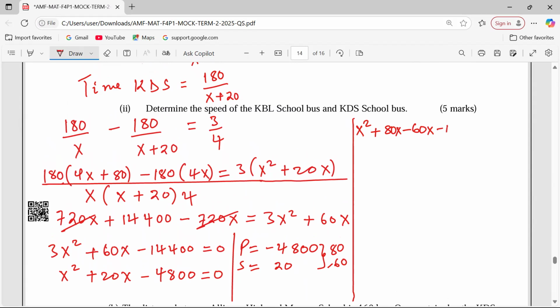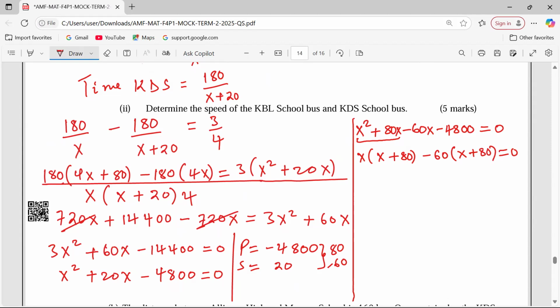Then minus 48 equals to 0 that way. So from the first two terms, we can factor out x. We remain with x plus 20. Then we factor out 60, so that will remain with x plus 80 again equals to 0.